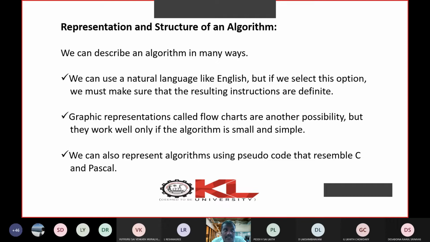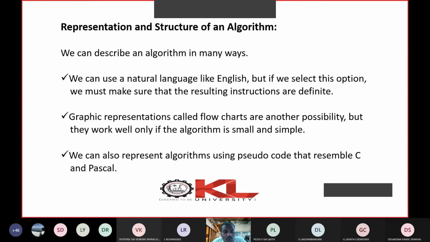We use different symbols, that is conditional, start, end, etc. So many symbols are there. By using those symbols, we will represent the flow of an algorithm. So flowcharts are another means to specify or to represent an algorithm. But still, if the problem is very small, very simple, your flowcharts are useful, very good. But if problem size is big and the problems are complex, once again, your flowcharts may not be useful, right?